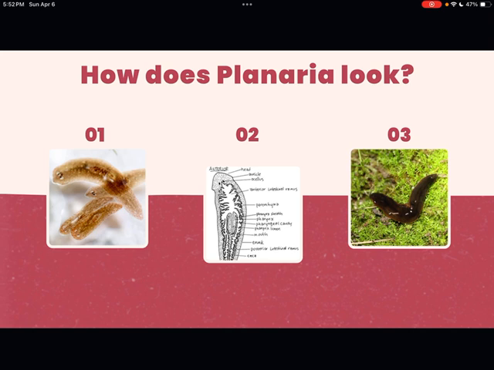In number 1, you'll see how they thrive in their aquatic, marine environments. Number 2 is an anterior, posterior, labeled diagram, so you can see the different parts of their body once again. And number 3 are those terrestrial planaria that we were talking about, because of evolution.